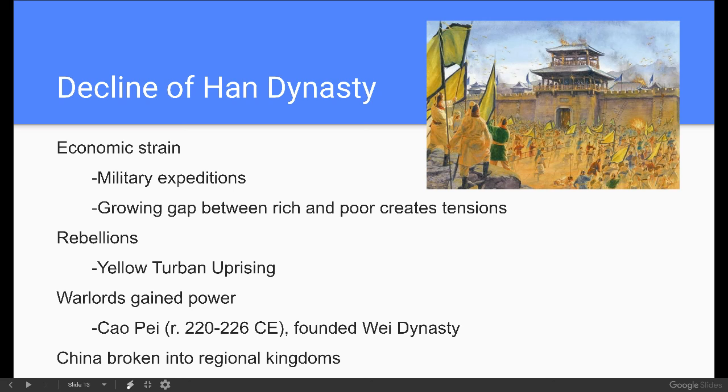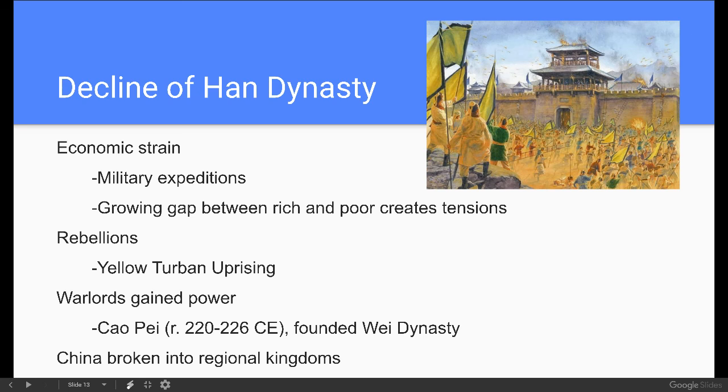Now, this is very common across different empires. We'll see the death of emperors sometimes contributes to the decline of the empire, financial struggles, and then tensions between different groups. Those can be ethnic tensions, religious tensions, or in this case with the Han, economic tensions between different classes. So that is very common for the decline of empires.